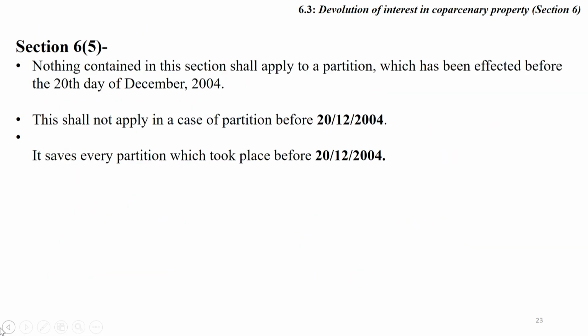Now section 6 subclause 5: nothing contained in this section shall apply to a partition which had been effected before 20 December 2004. It shall not apply in the case of partition before 20 December 2004.